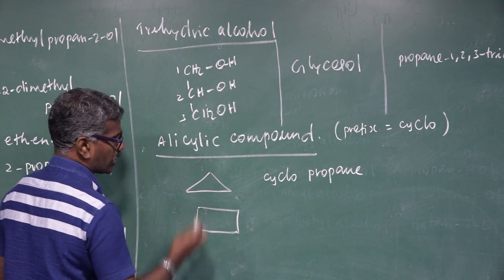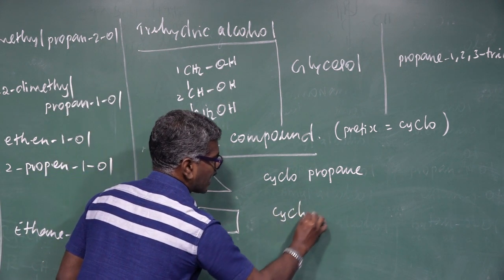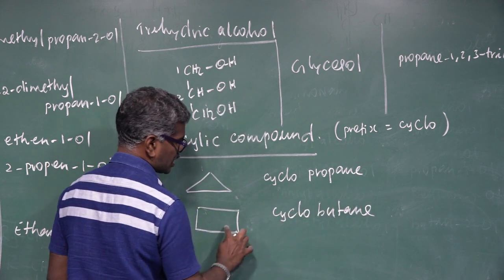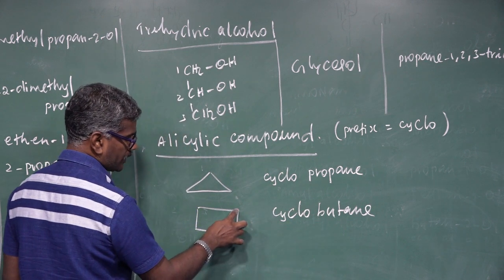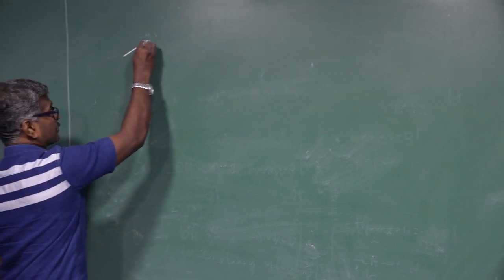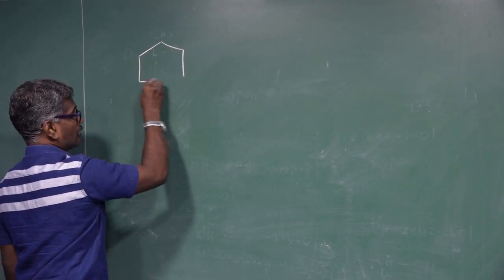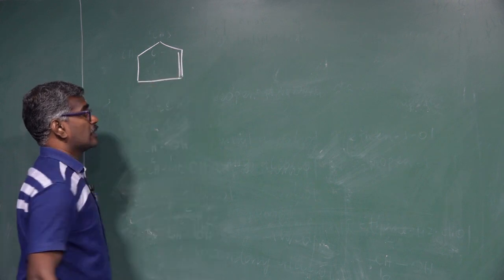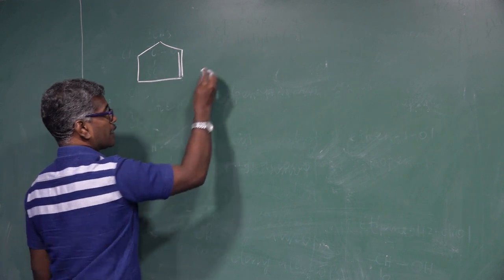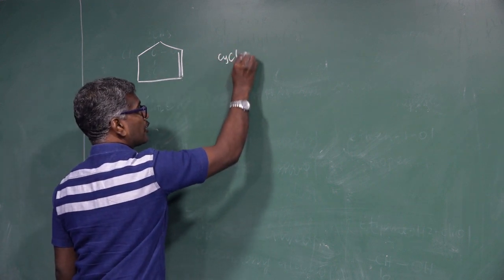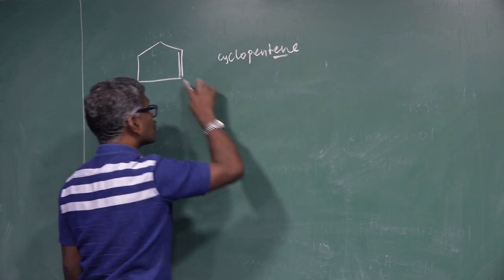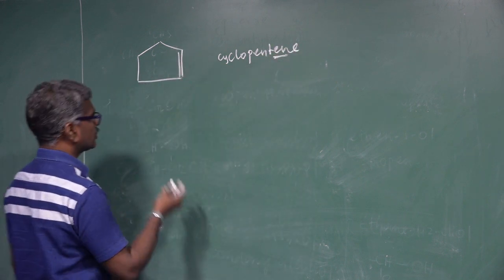One, two, three, 4 carbon. This name is cyclobutane. This one cyclopropane, this one cyclobutane. Butane means totally 4 carbon atoms. Another compound, an alicyclic unsaturated compound. Totally how many carbon? It is 5 carbon. So cyclopentene. Ene refers to carbon-carbon double bond.